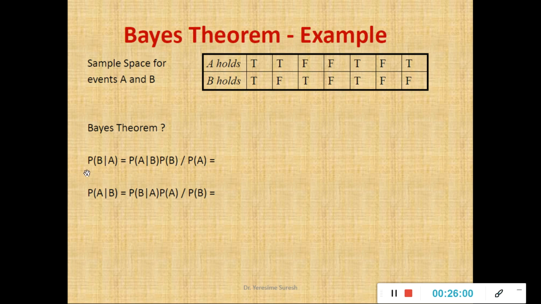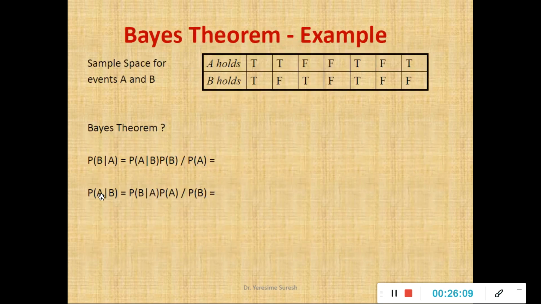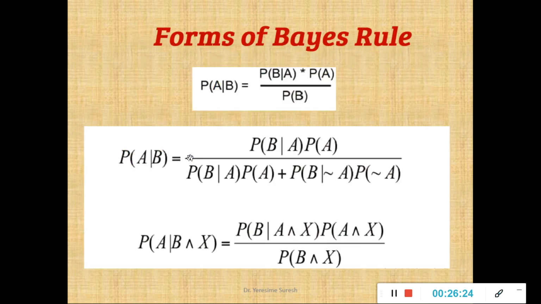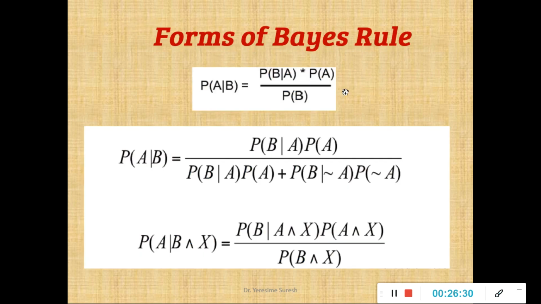Fine. So this is the formula. I have written P B over A and P A over B. Both are, as I said, I can interchange my equations here. I have done it trying to find the event occurrences over the other. So that is why I have considered two probabilities, B over A as well as A over B, and I have written the formula as the likelihood P A over B into probability of B divided by probability of A. The same formula P A over B, I have written it here for A over B. For B over A, interchange this formula. Fine.